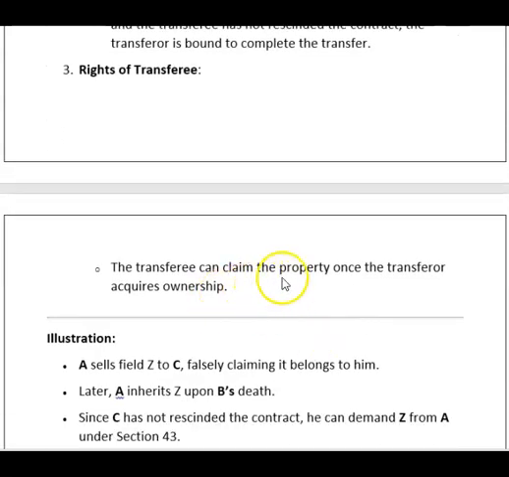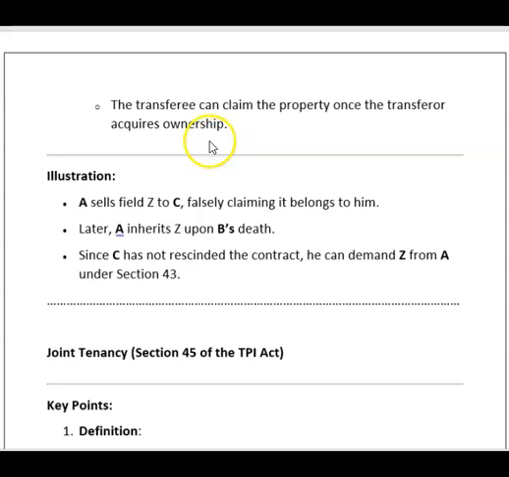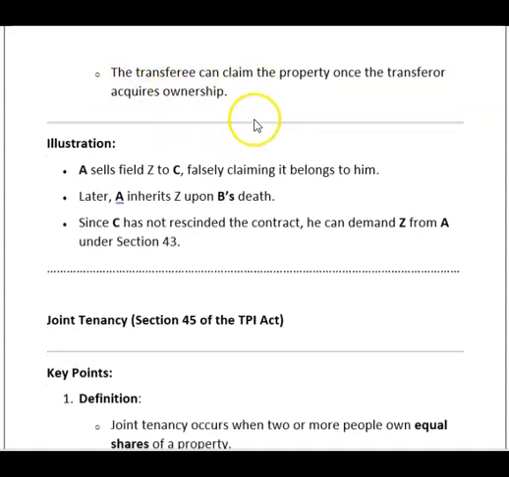The transferee can claim the property once the transferor acquires ownership. Once his father dies and the transferor becomes the owner, the transferee can claim the ownership.